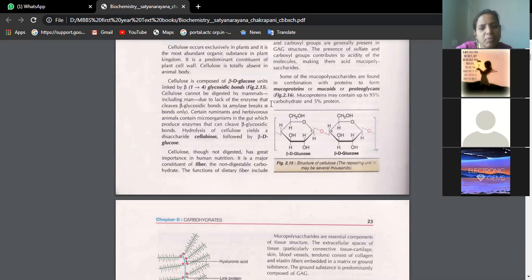So these beta 1,4 glycosidic linkages are not digested in our body because, as you said, the cellulase enzyme is required to break them, and we do not have it. This is also because of our evolution. See, in the olden days people used to eat so much roughage in the diet, directly eating plants.